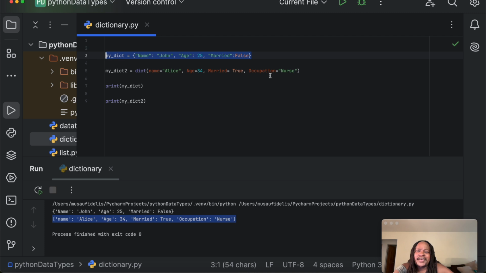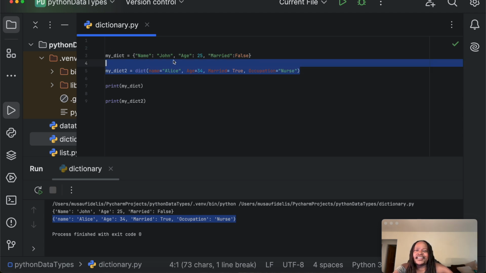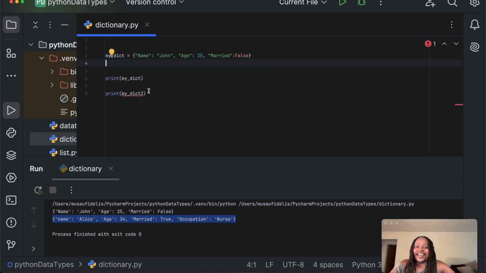I would obviously understand when people prefer the second one, because again it's a function, and you have the parameters here and the values. You have the name, you assign it, you have the age, you assign it, and all that. I can understand that, but my preference is the first one. And since I am the teacher, I think I'll go with the first one like that, and I'll take this out. But that's how you create dictionaries in Python.